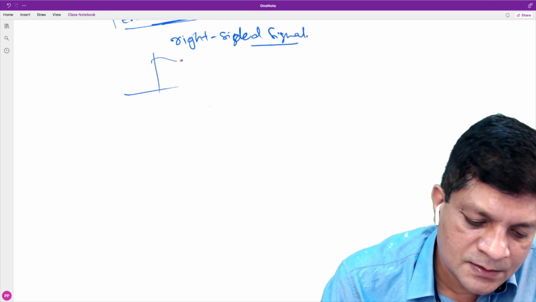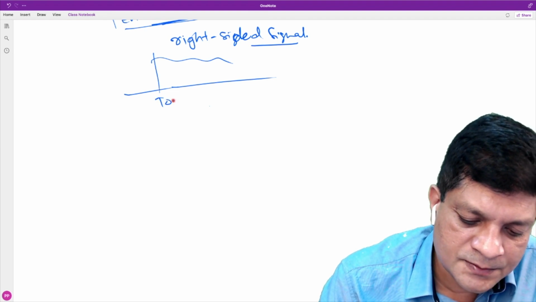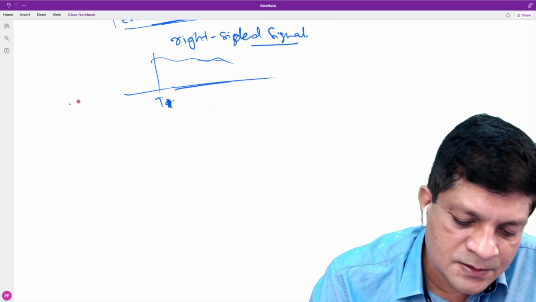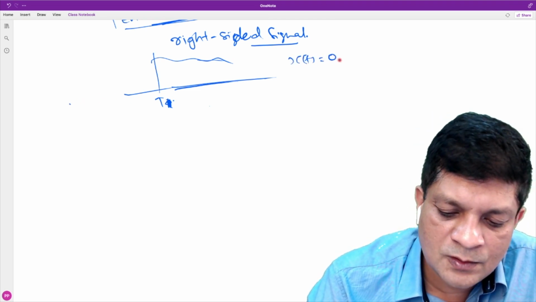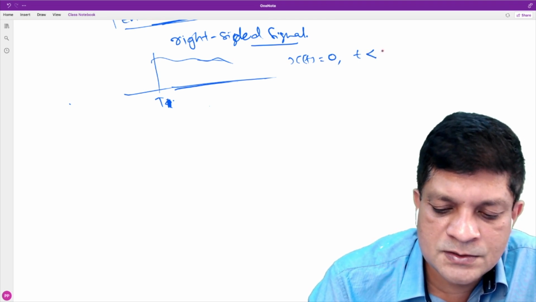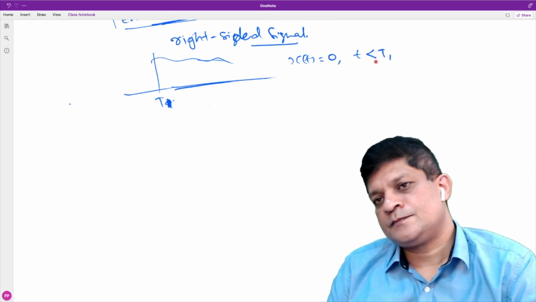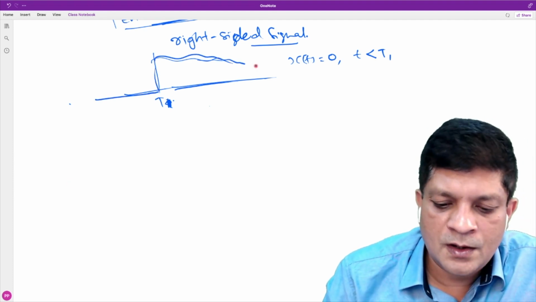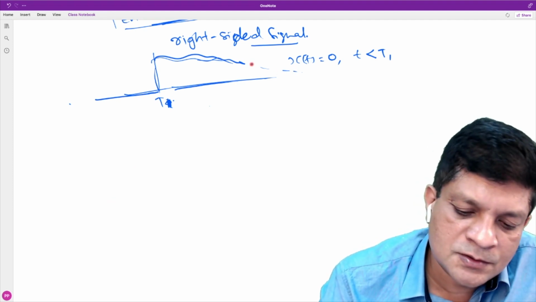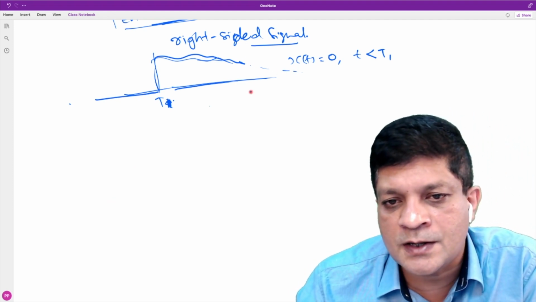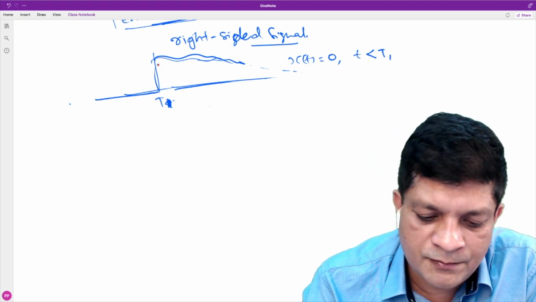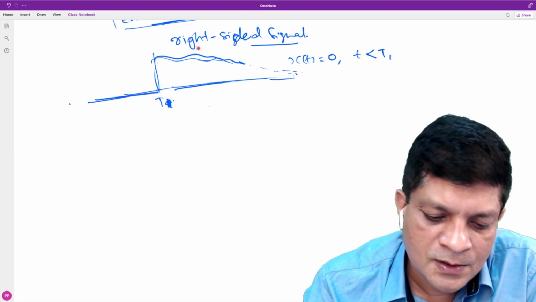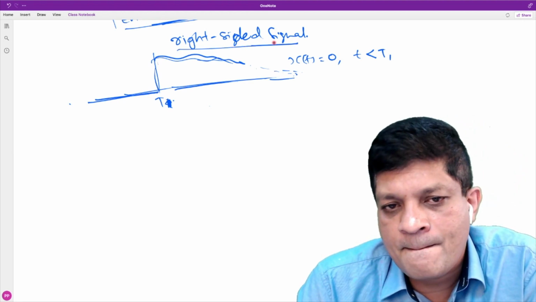A right-sided signal means x(t) looks something like this. Let's say I'm denoting it by t1. Right-sided signal means x(t) is equal to 0 for t less than t1. It is 0 up to here, then it is non-zero, and it goes up to infinity, because otherwise it will be a finite duration signal. That case we have already discussed. If it is not a finite duration signal, if it goes up to infinity, but it is 0 up to this point, then it is called a right-sided signal.